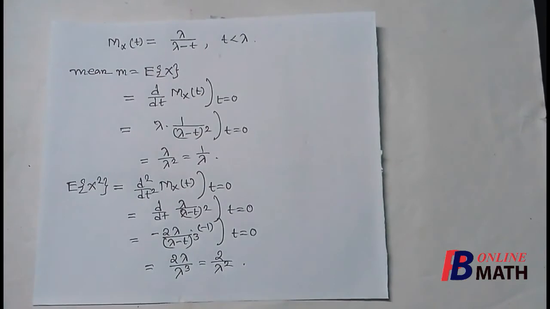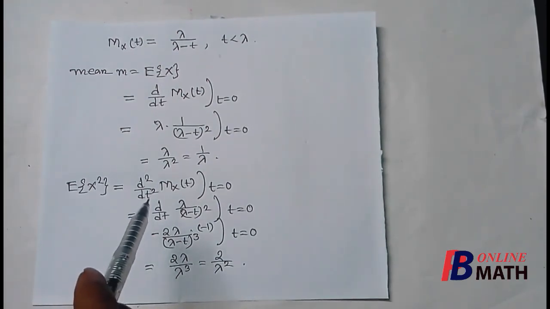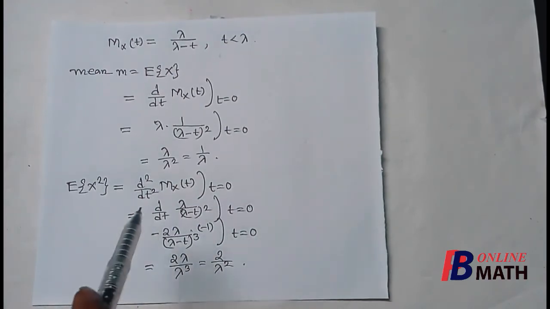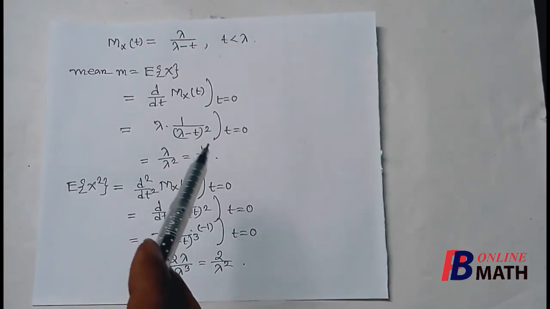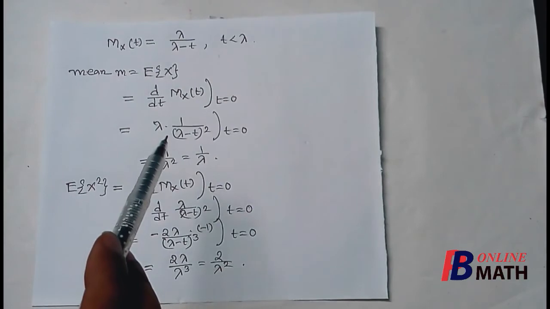To find the variance, we need to find the second order moment about the origin, that is E of x square. This can be found by differentiating M_X(t) 2 times with respect to t and putting t equal to 0. That means we have already differentiated M_X(t) one time, so we have to differentiate this function once more.